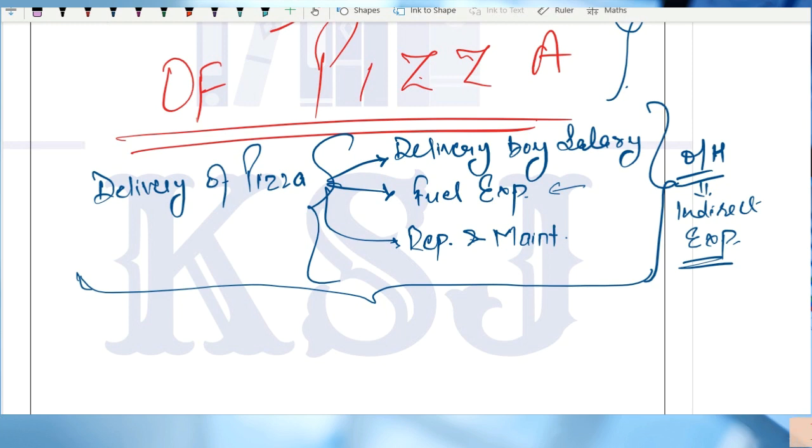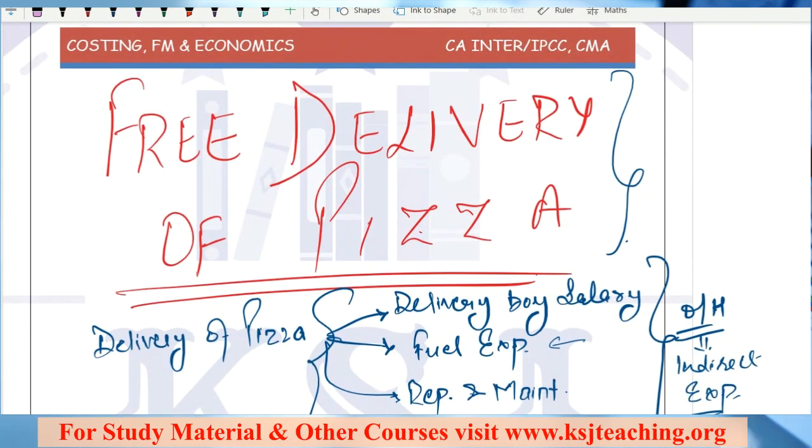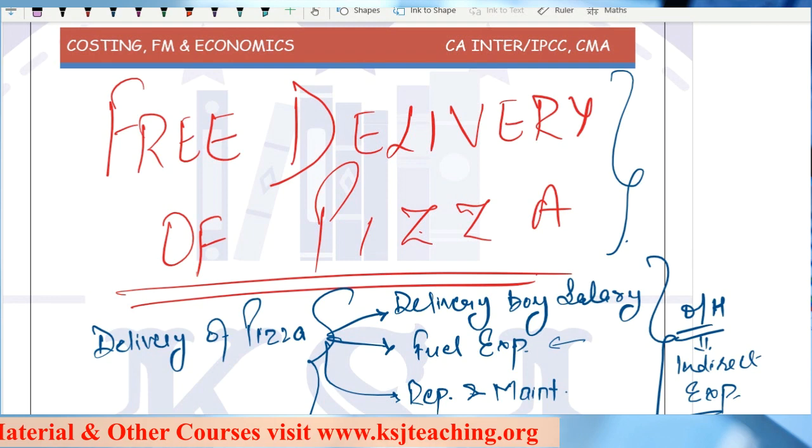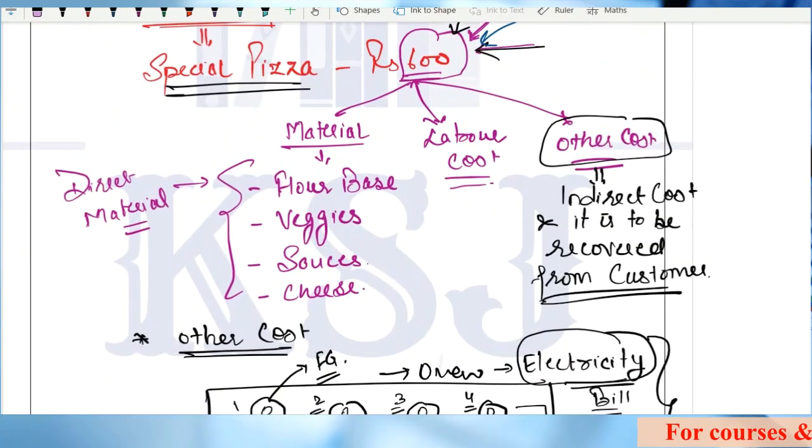So all these expenses are recovered from whom? They are recovered from you people only. And you say it is a free delivery of pizza. It is not, right? So next time you read free delivery of pizza, remember this. Sir, it is not a free delivery. The price of delivery has been included in the price of pizza.